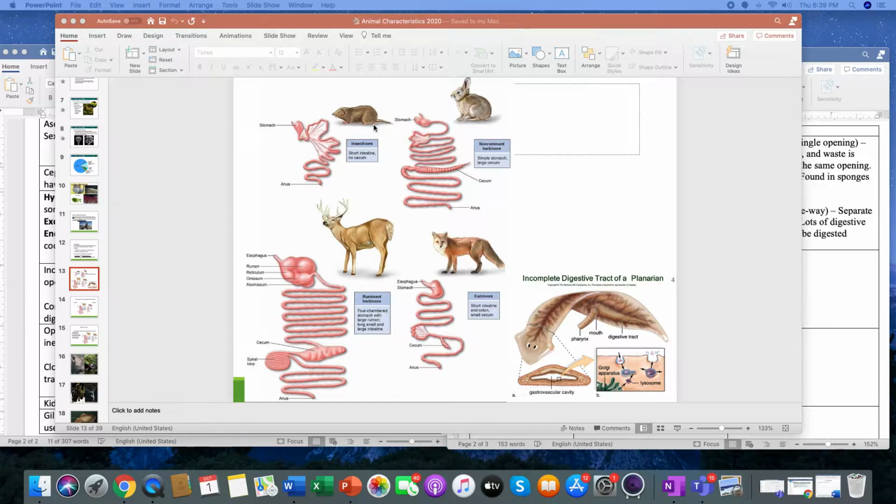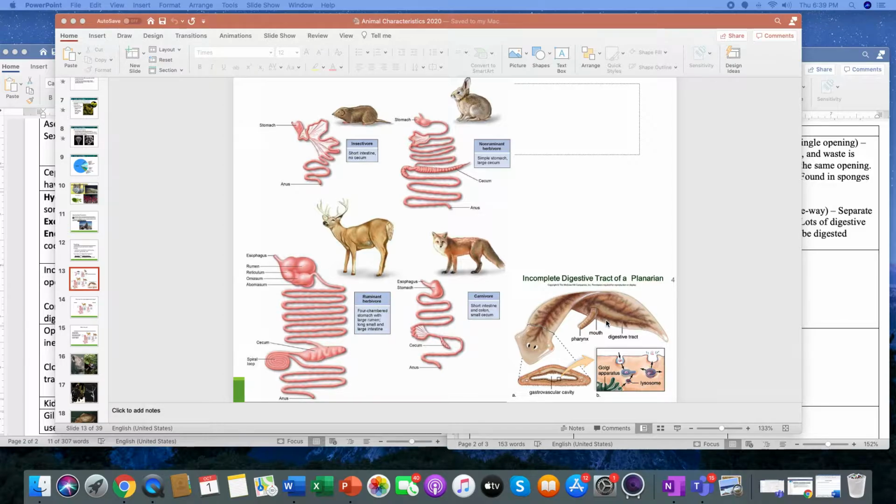We have rabbits have a simple, they have just one little stomach. Now we look over here at this deer. This is a big stomach. It is a 4-chamber stomach. It has a large and small intestines. And then when we compare it to a fox here, it has a short intestines. All right. So that's something to keep in mind. And then here is a track over here of our buddy the flatworm. He just has one opening. He eats and poops, we'll just call it through his mouth, and that's his mouth right there. So everything goes in one end, and everything goes out the other.